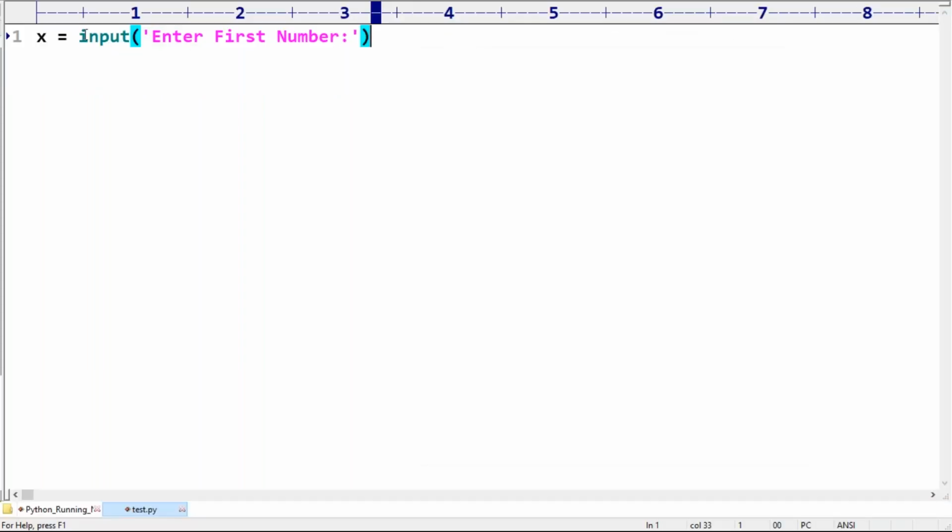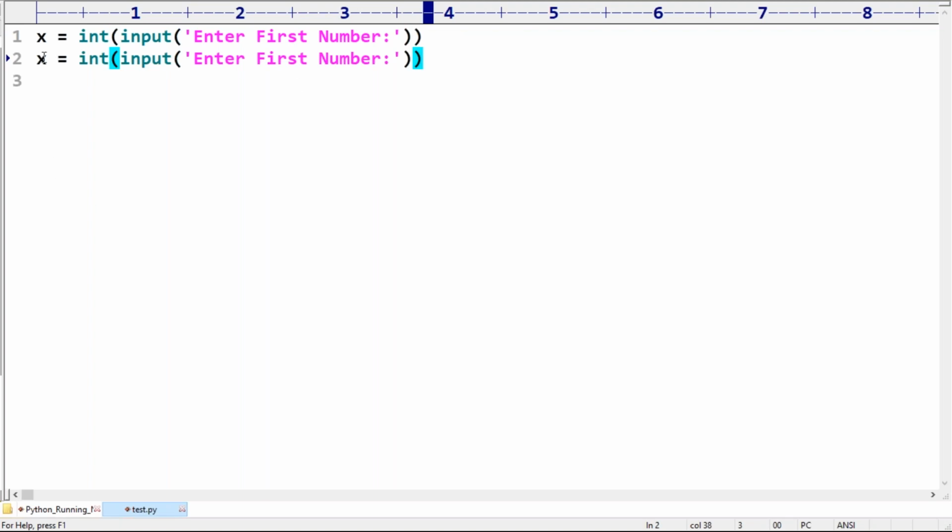Mandatory, we need to take care of typecasting. What is the reason for that? The input function always returns a string value, that's why we compulsorily have to convert it into int, like x. Now y is equal to int of input of 'enter second number'. So: enter first number, enter second number.